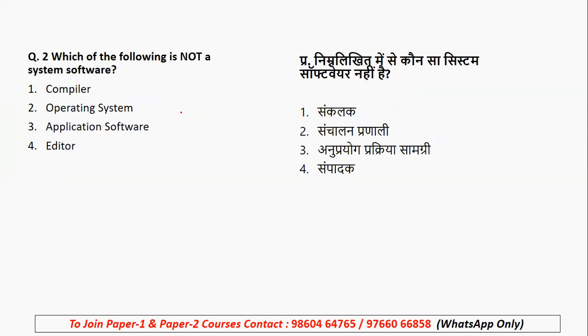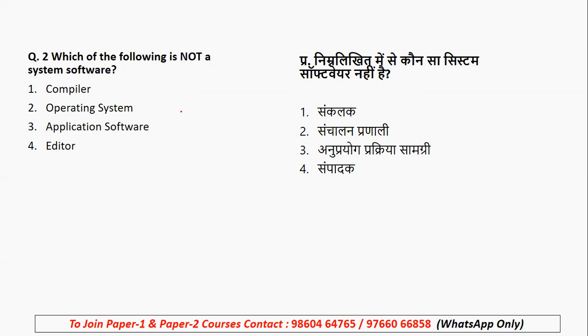Now question number 2 is, which of the following is not a system software? Now we are talking about which is not a system software: a compiler, an operating system, application software, or an editor. So which is not a system software? We have been given 4 options, and out of these 4 options, we have to find the one which is not a system software. Is it a compiler? Is it an operating system? Is it application software? Or is it an editor?